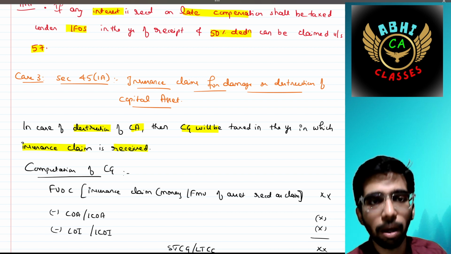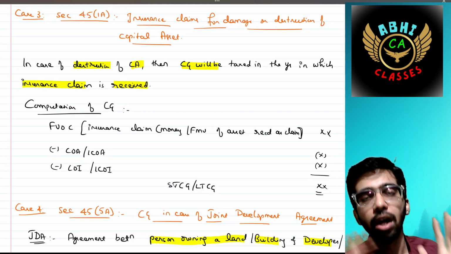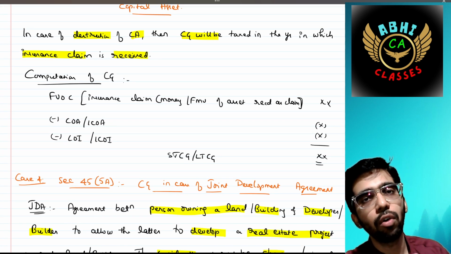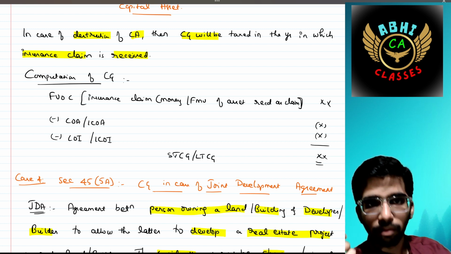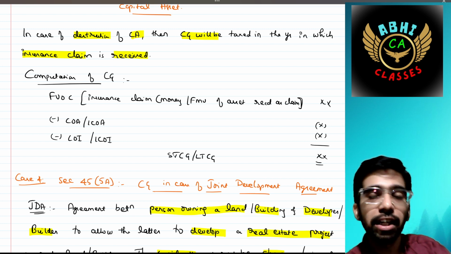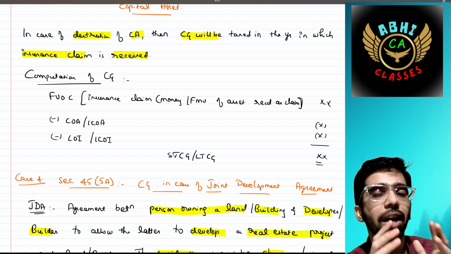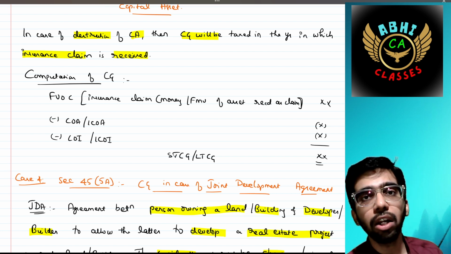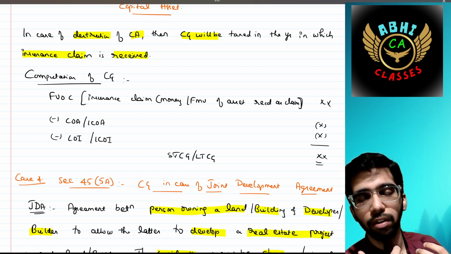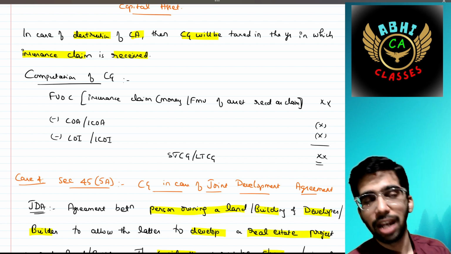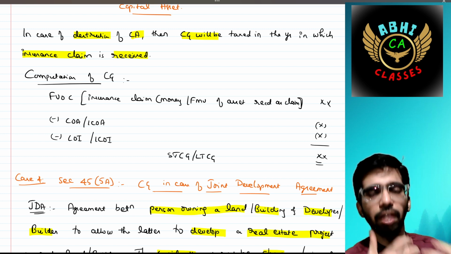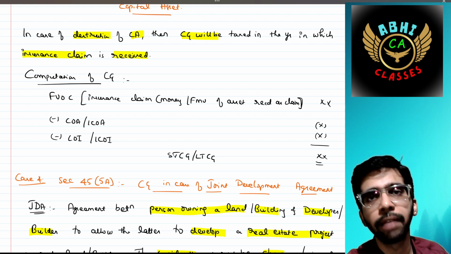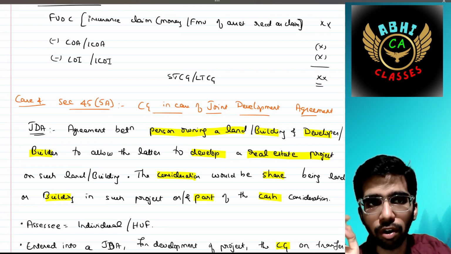In case of destruction of a capital asset, the capital gain will be taxed in the year in which the insurance claim is received. Computation: the full value of consideration would be the insurance claim, or if you receive any asset in its place, then the fair market value of that asset should be taken. It would be reduced by the cost of acquisition, or indexed cost of acquisition in case of LTCG, as the case may be, to arrive at the CG and LTCG. Okay, this is the third case. Next, the fourth case, section 45(5A).